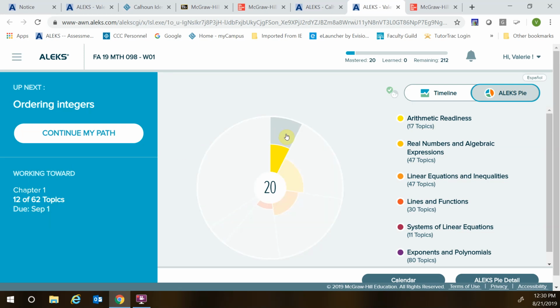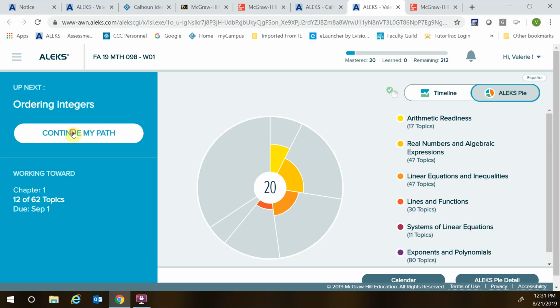So right now we're working in the bright yellow, and then we'll be working in the kind of orangey yellow to begin with. Then we'll move down into linear equations and inequalities. So this first chapter kind of has both of these pieces of pie. Arithmetic readiness are topics that a lot of times you come into this class knowing, but you may or may not have all of them.